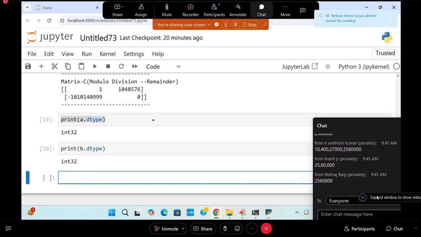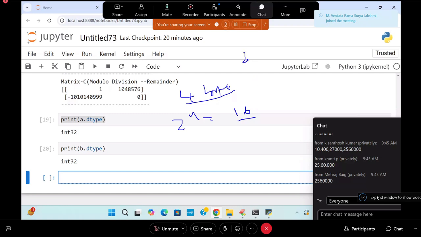2 to the power of 4. 4 bits. Easy. I told you in bitwise operators. 2 to the power of 4 is called what? 16. That means it can store how many values? 0 to 15 only it can take. 16 means it will go to 8 bits.